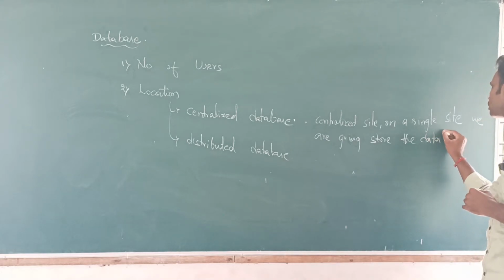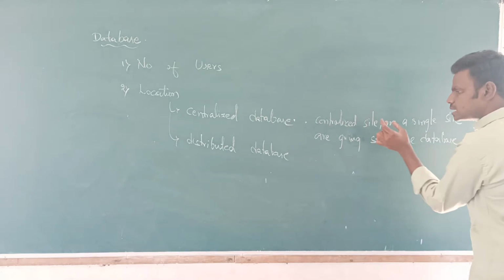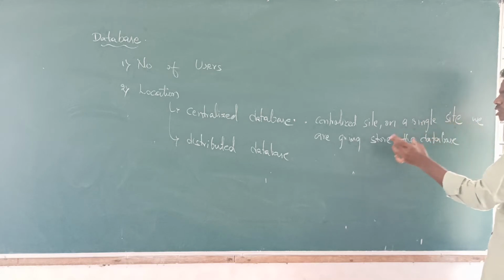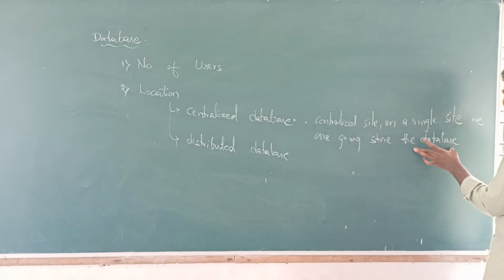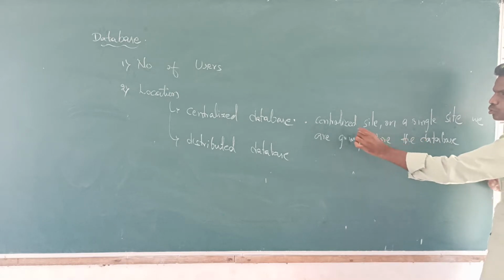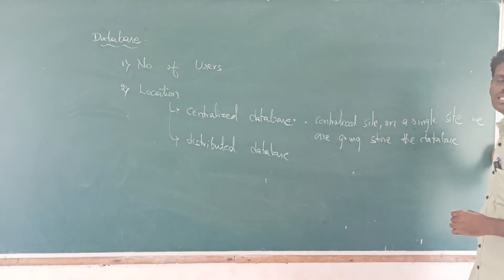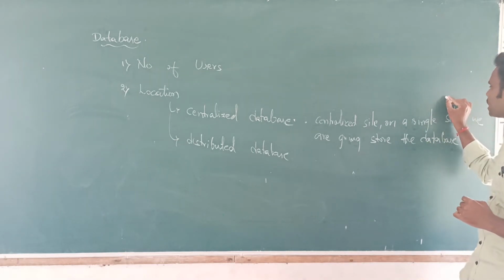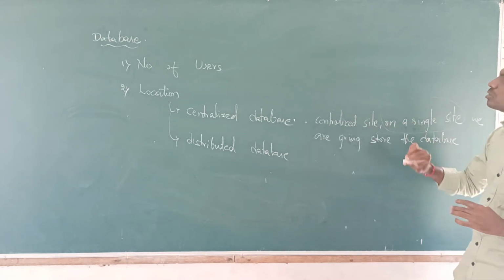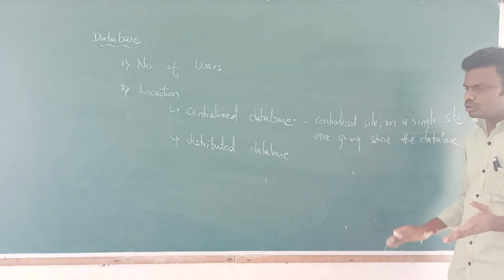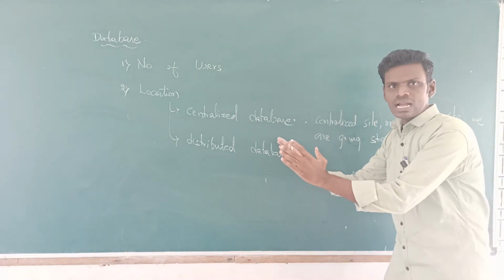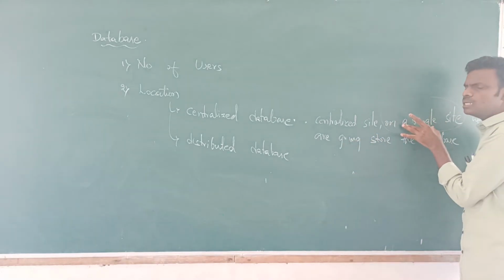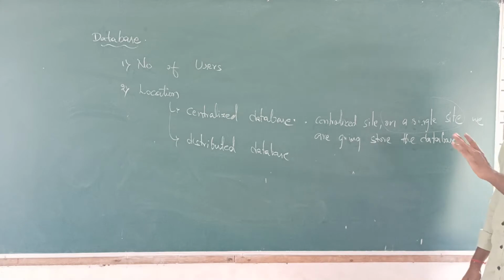See, try to understand this terminology, right? Centralized site, single site, or else a single site will be chosen onto which we will be storing our databases. Whenever we need that particular database, we will go to this particular site and request them to give the data and to perform the operation. So every time we will be going to this particular location and accessing that. We will store that data once, and we will be retrieving, updating, and doing all the operations on that centralized data. We won't distribute that. Okay?